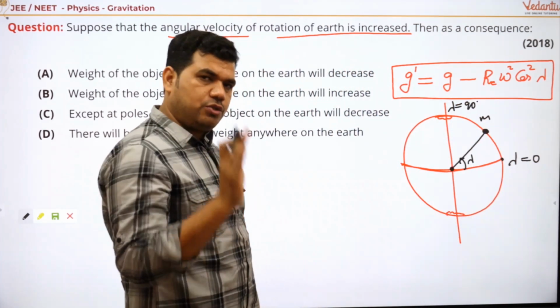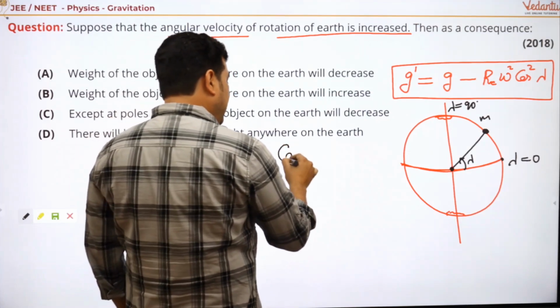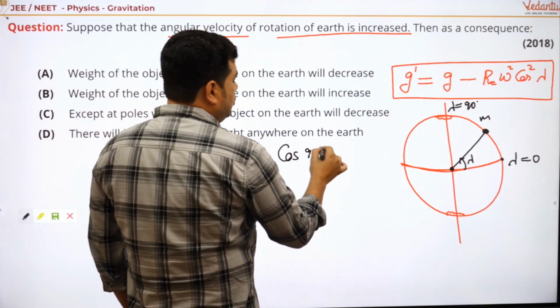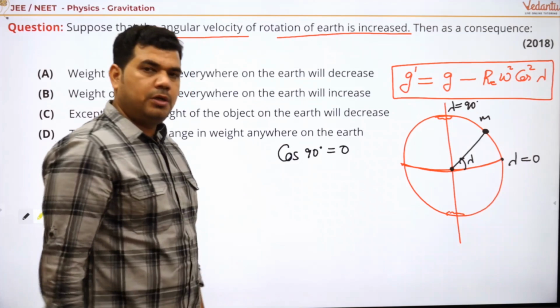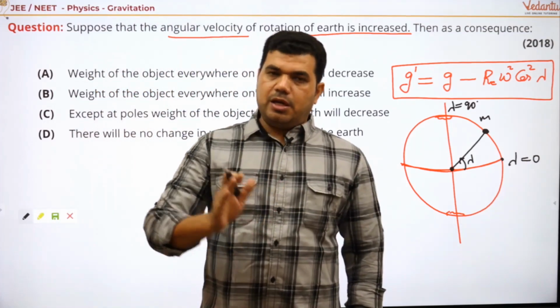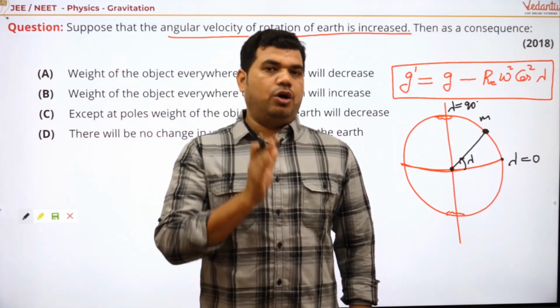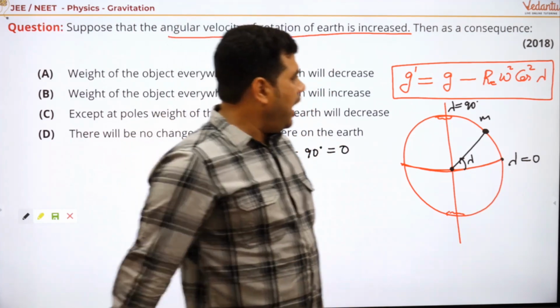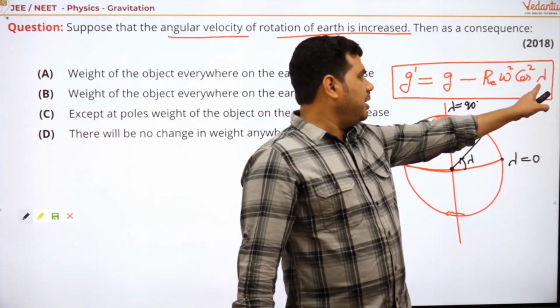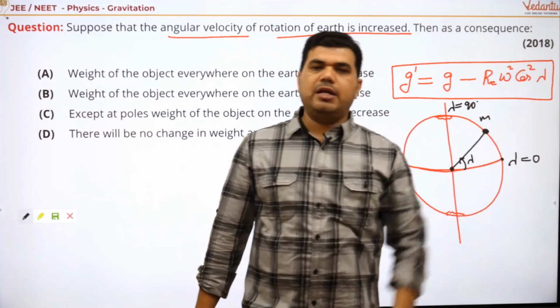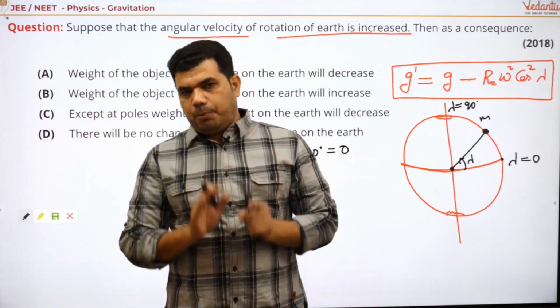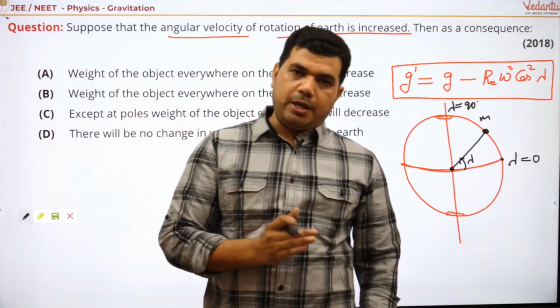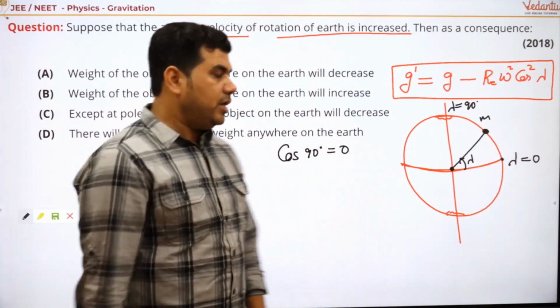You already know that cos 90 is equal to 0, which means there is no effect of rotation at the poles. Because at the poles lambda is 90, cos 90 is 0, so at the poles g' is equal to g.